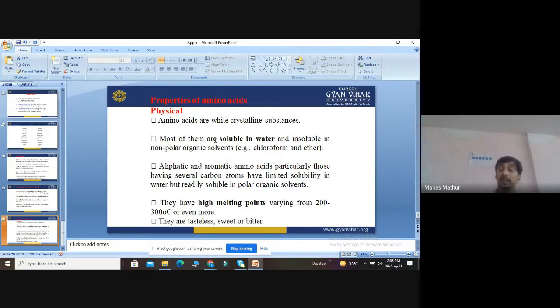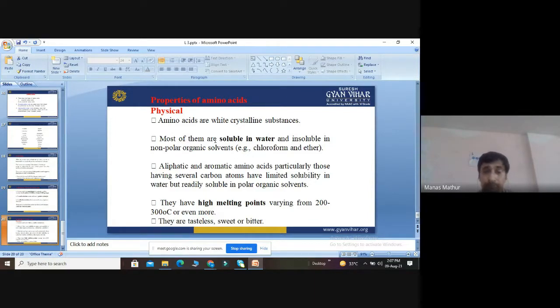So aliphatic and aromatic amino acids, which possess several carbon atoms, have limited solubility in water but dissolve easily in polar organic solvents, such as ethanol and methanol.